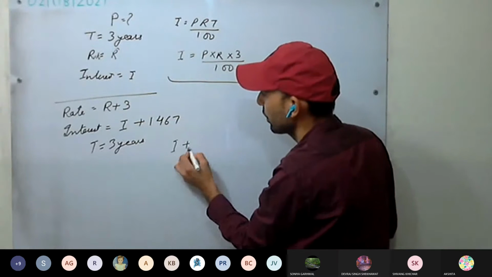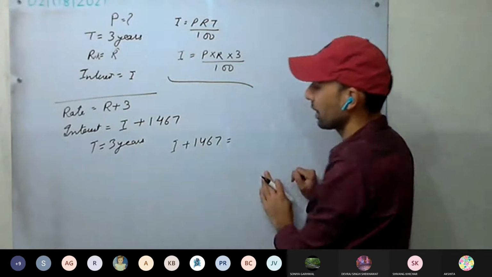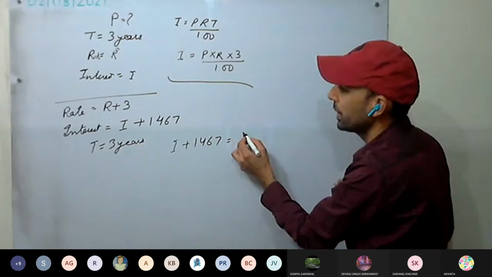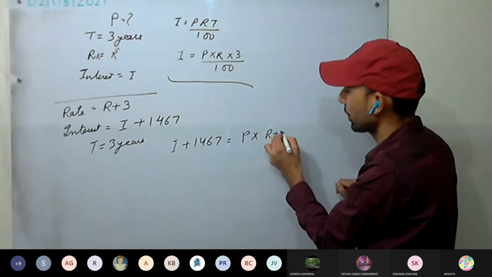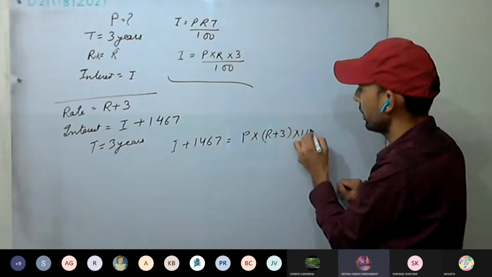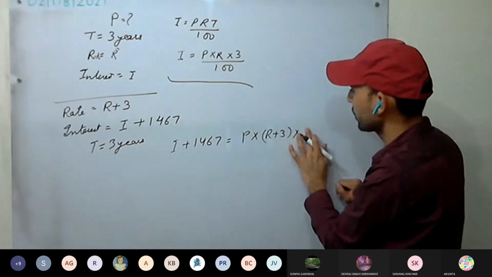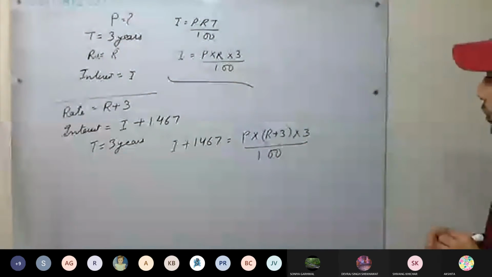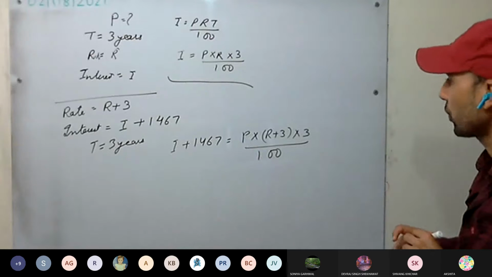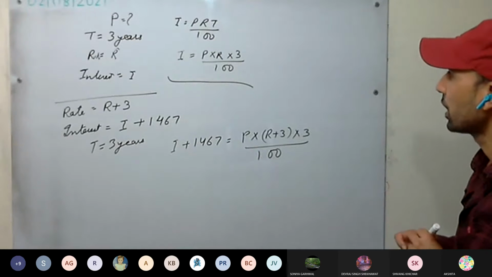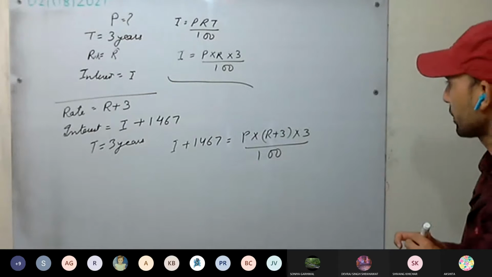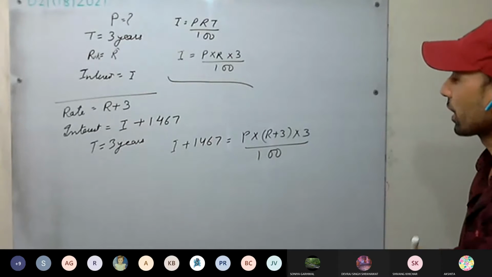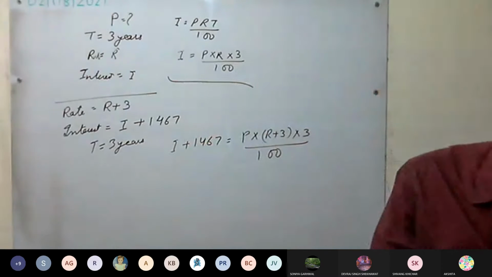Second case, I plus 1467 equals how much? P into R plus 3 into 3 divided by 100. This we have. So P into R, we have to substitute this whole P R as I. Okay, I by R we can substitute. If we put here again, we are getting in terms of R.